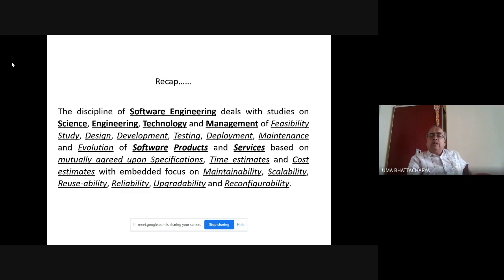And naturally, before taking the output of ith stage to the i plus 1th stage, the ith stage activity needs to be tested and the interface also needs to be tested. So in today's terminology, generally testing is considered to be an integral part of software development process, right from the day we start the feasibility study till the day we deploy and then maintain.